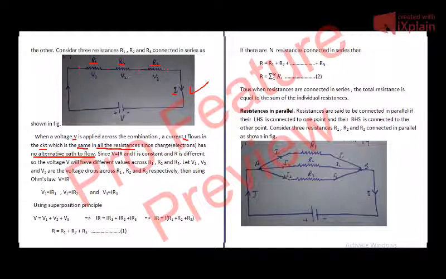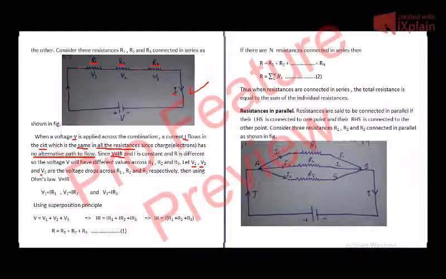Now using Ohm's law, V is equal to I R. Now for V1, V2 and V3, when I is the same, R is not the same, it means the voltage drops or potential differences across R1, R2 and R3 will not be the same.